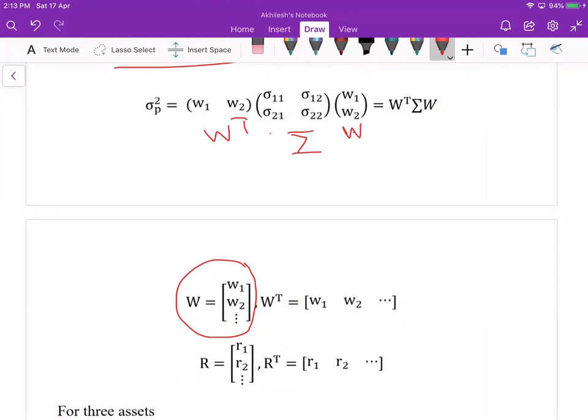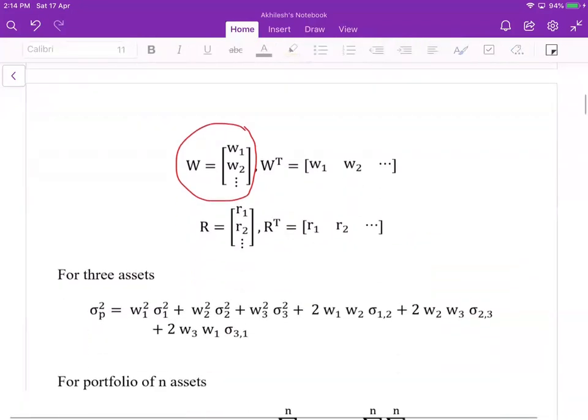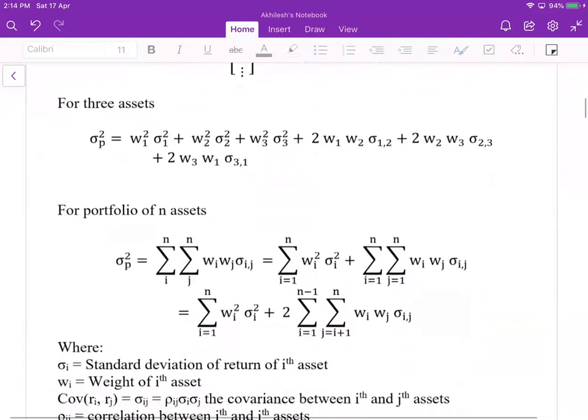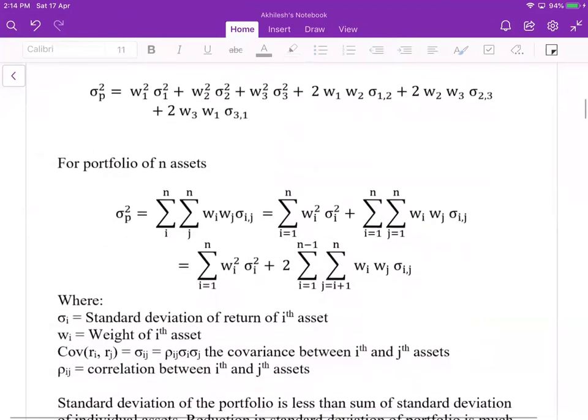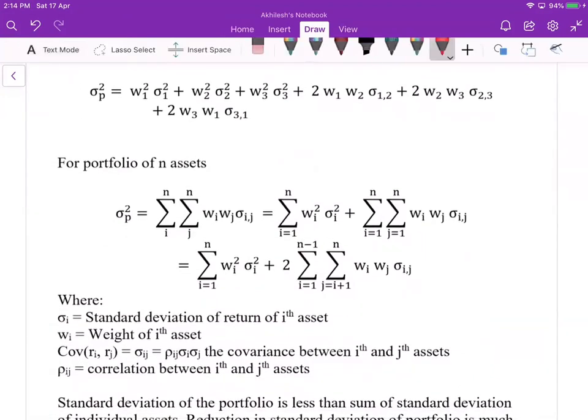For the two assets, you can denote it in any format. But when we have more than two assets, suppose 5, 10, 15, we need to be strict with the matrix format. The matrix format is not under consideration in this lecture. When you have three assets, you can have this formula.